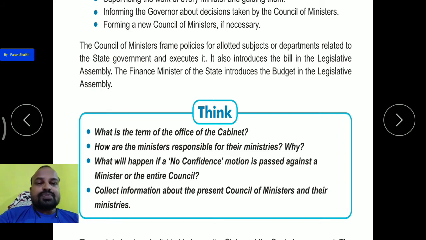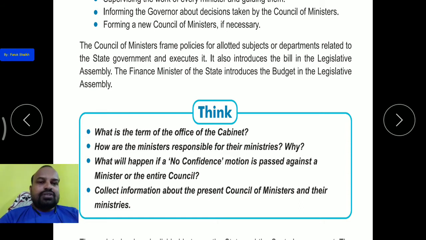Okay, so collect information about the present council of ministers and their ministers. Now you have to find out who the ministers in the council of ministers are. Let me first tell you the head. The head of the council of ministers is the chief minister, and under the chief minister other ministers are working.